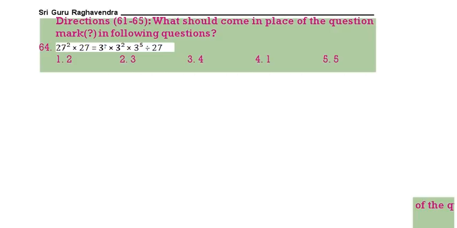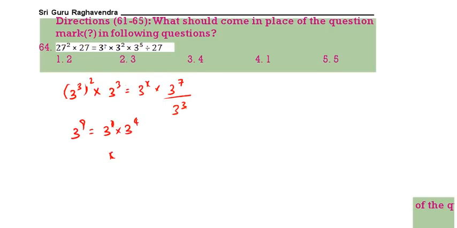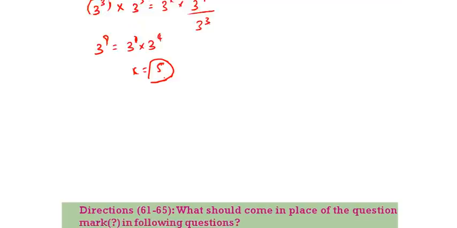27 square can be written as 3 cube whole square into 3 cube is equal to 3 power x into 3 power 7 divided by 3 cube. Now do the simplification. This is 3 power 6 into 3 power 3, that is 3 power 9. This is 3 power x into 3 power 4. Therefore x is equal to 5. 5 is the correct answer. Then 65 question.